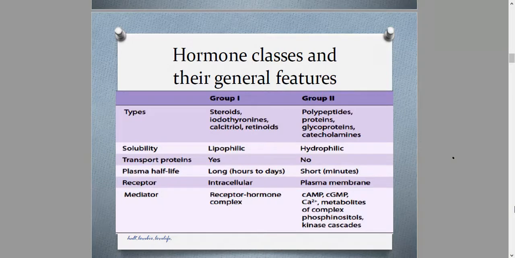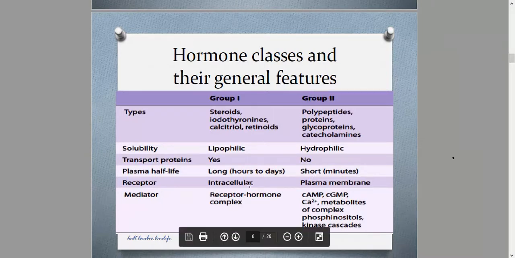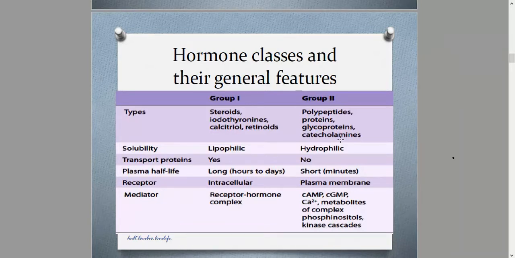Now lastly, for the common types of group 1 and group 2, or I'd say particular types of hormones under group 1 and group 2. In group 1, we have steroids, iodothyronines, calcitriol, and retinoids. They're lipophilic. While for group number 2, proteins or peptide hormones, glycoprotein hormones, and catecholamines, like epinephrine.